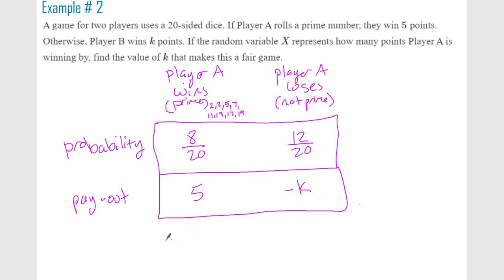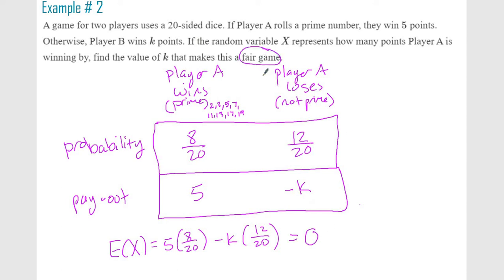So we would do 5 times 8 over 20, and then we would do negative K times 12 over 20. That would be the expected outcome. The overall expected outcome is, multiply those together, add them up, and that should equal 0 because we want to make it a fair game.